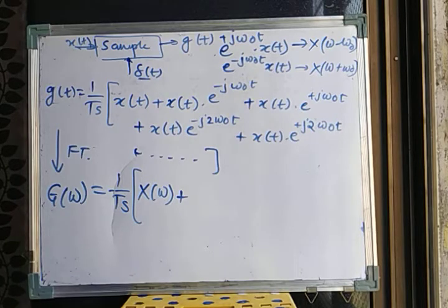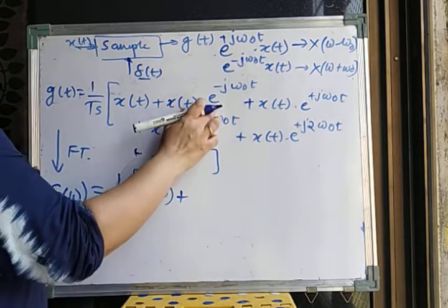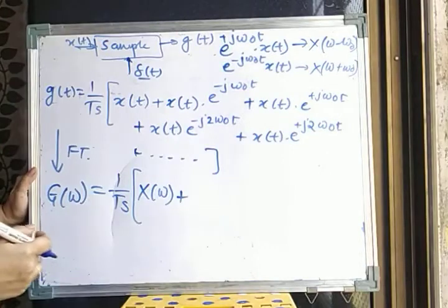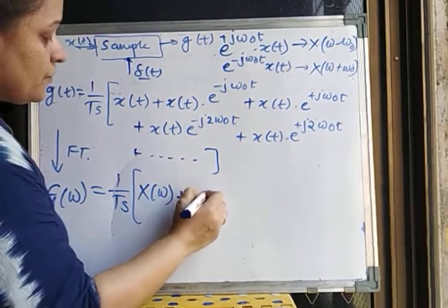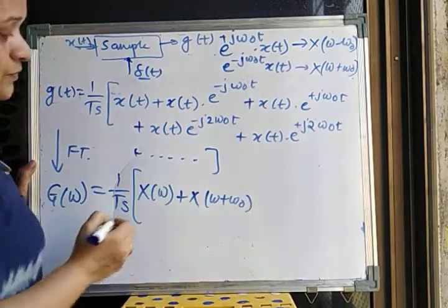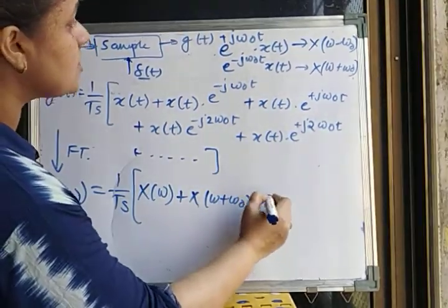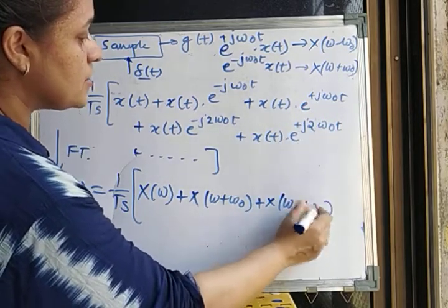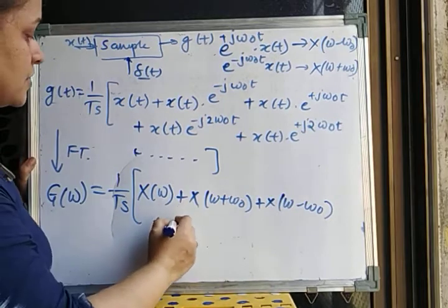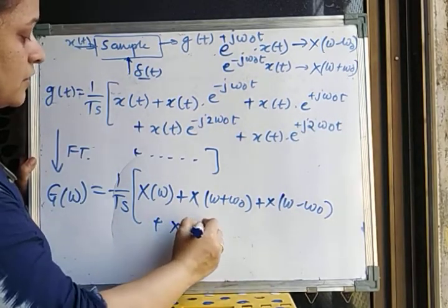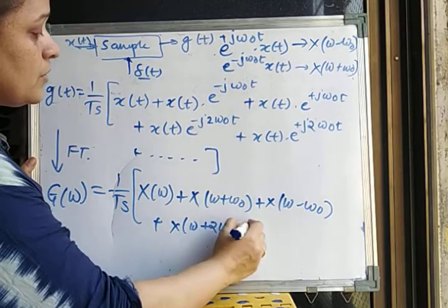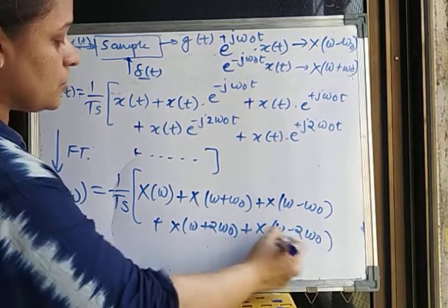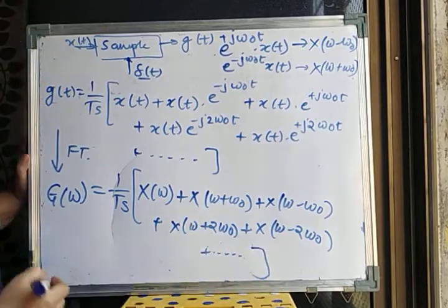This property we are going to use here, because our term x of t is multiplied by e raised to minus j omega 0 t. So this is going to result into x of omega plus omega 0. So I'll write here x of omega plus omega 0 plus, for the next term, x of omega minus omega 0. Similarly for the next, x of omega plus 2 omega 0 plus x of omega minus 2 omega 0, and it will go on for all values of n.